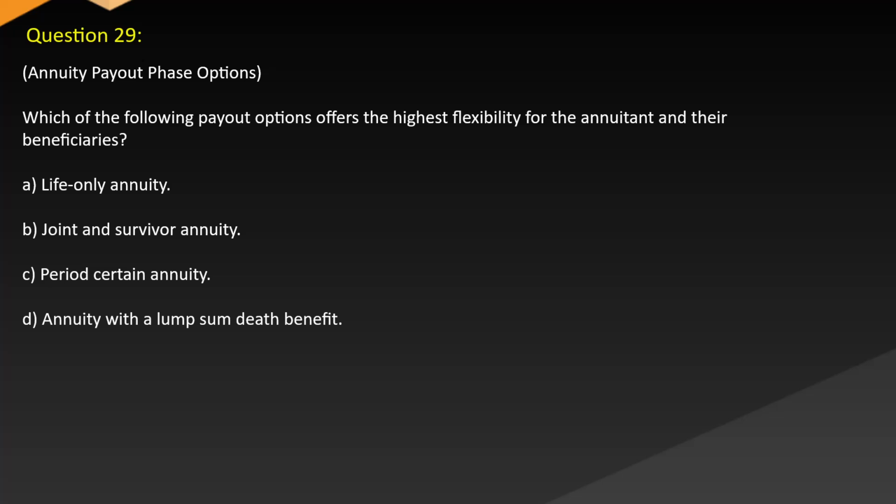Question 29. Annuity payout phase options. Which of the following payout options offers the highest flexibility for the annuitant and their beneficiaries? A. Life-only annuity. B. Joint and survivor annuity. C. Period certain annuity. D. Annuity with a lump sum death benefit.